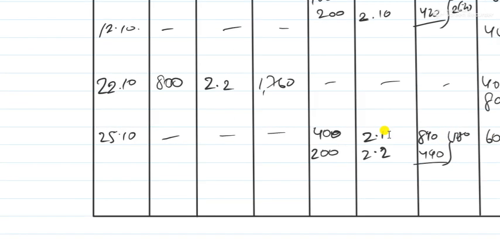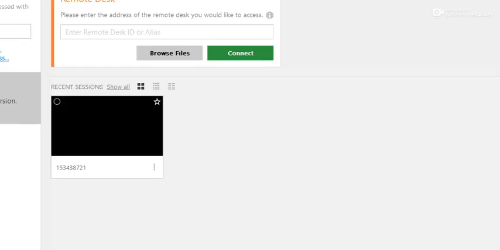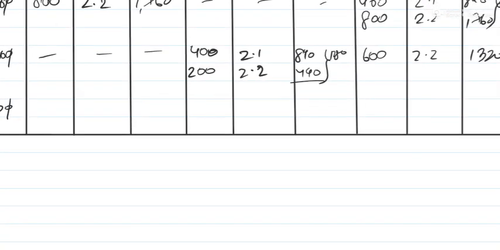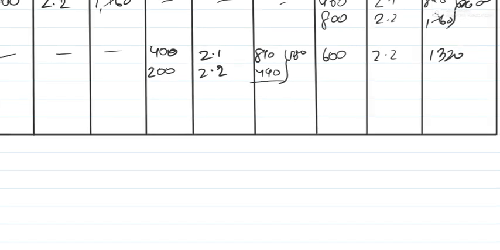The last step of the sum is 31st January. So what happened on 31st January? Sorry, I'm making a mistake over here, it will be 01 all along. Just ignore it. What was made? An issue was made for 400 units. We have only 600 units left over.